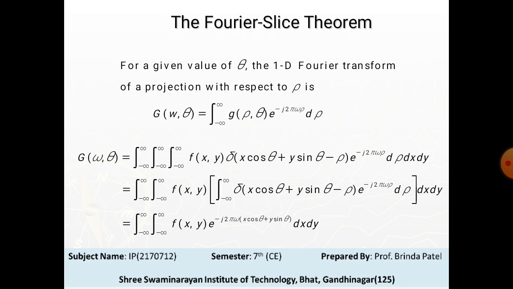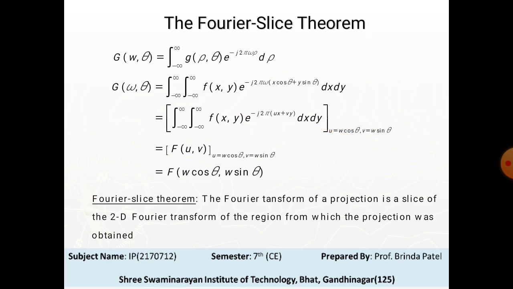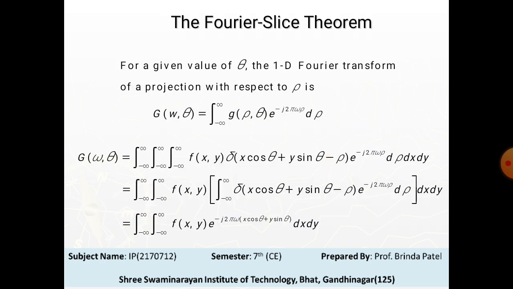So G(omega, theta) is equal to the integral of f(x, y) times delta(x cos theta plus y sin theta minus rho) e raised to minus j 2 pi omega rho d rho dx dy.